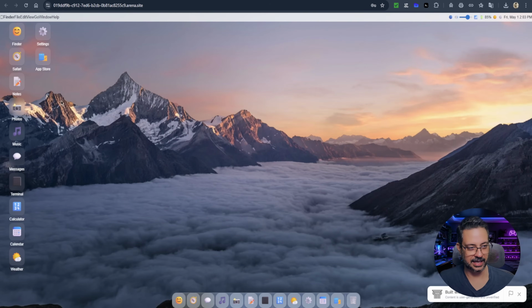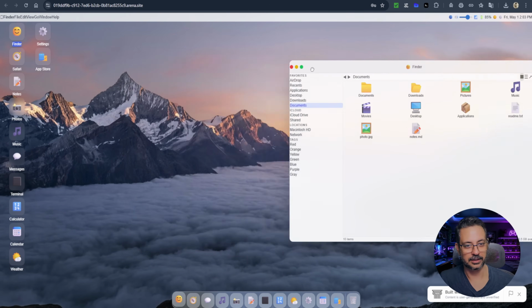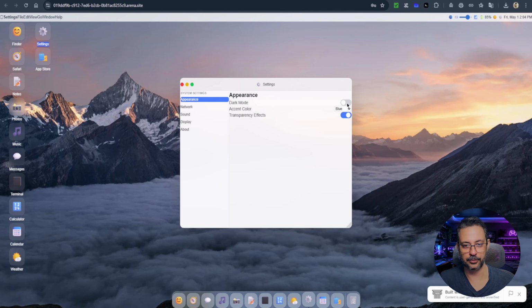I managed to get in. It created transparent icons for me here. Look how cool that turned out. Here's my Finder. I wonder if I can change it to dark mode here.